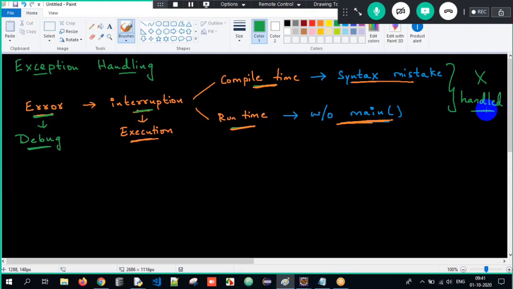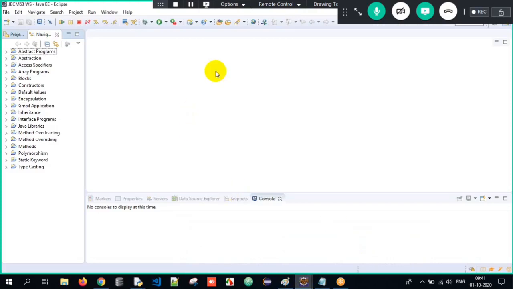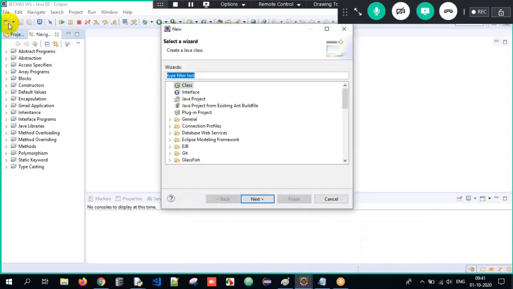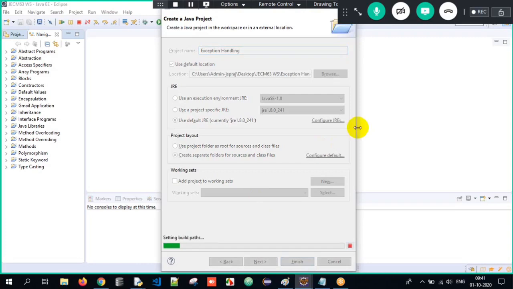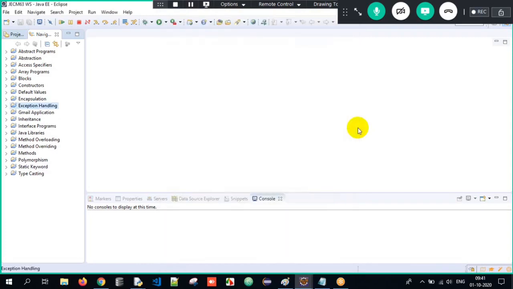Sir, you told so many things. What is the actual meaning of it, sir? I will tell you. See here, go back to my Eclipse. Let me create a new Java project. Below the file icon, I have a new option, right? Click on new, and I am supposed to create a Java project and tell next. So the project name: I am working on exception handling.